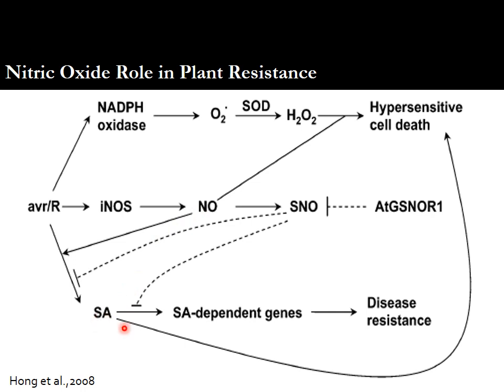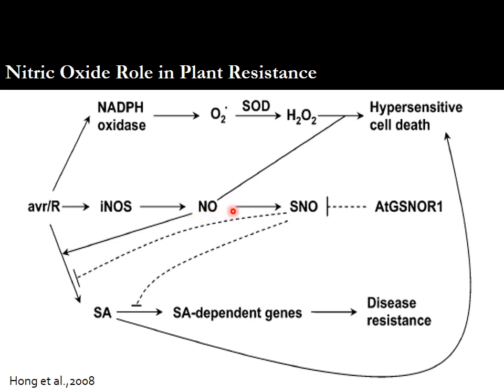Salicylic acid is not only responsible for the hypersensitive response, but also for systemic acquired resistance by the activation of the NPR1 gene, and later the activation of PR genes. So this is how nitric oxide plays a very important role in plant disease resistance.